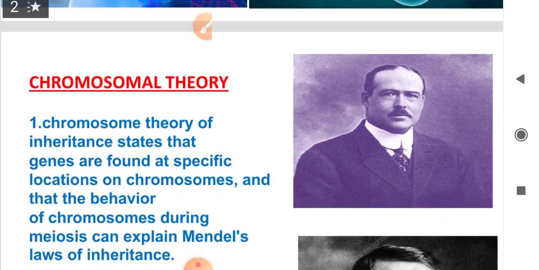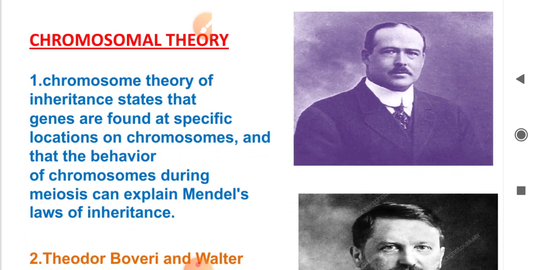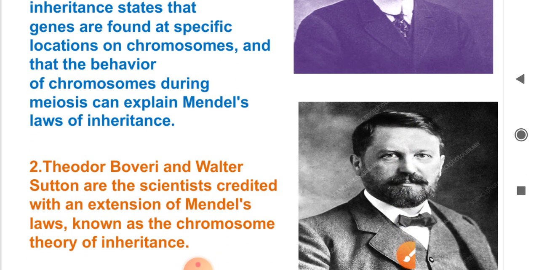Next we will see the chromosomal theory. You will see the first picture. It is Theodore Boveri, and the second person is Walter Sutton. These two scientists first extended the law of inheritance. Mendel's law is called the law of inheritance. This extension is called the chromosomal theory of inheritance.